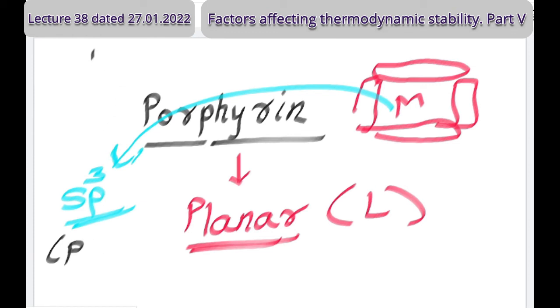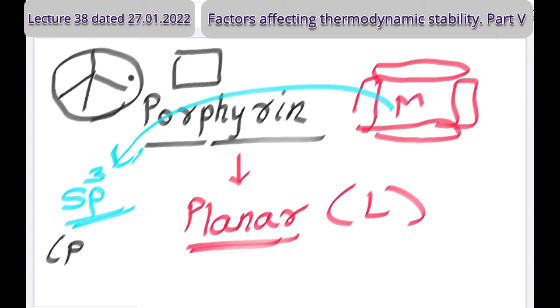See, sp3 is tetrahedral, simple way. Square you can understand as a plane. Plane means in one go you can reach from one point to another, moving in one plane of symmetry. Here a tetrahedral arrangement is there. Is it planar? Take a tripod stand: three bonds are there and one bond is upside, like a crucible you are keeping on a tripod stand. Is a tripod a plane? No, sir, it is non-planar.